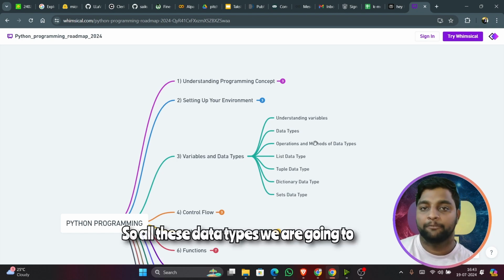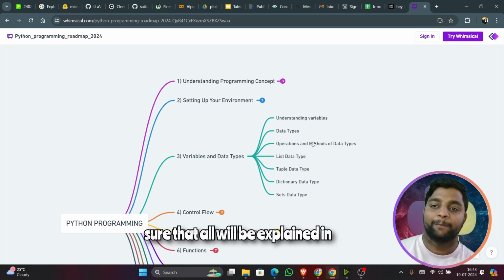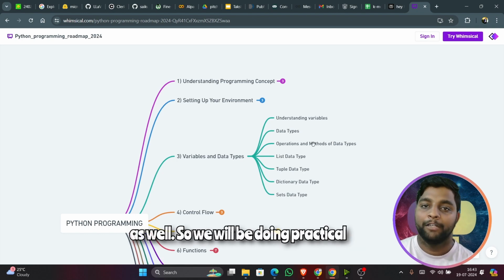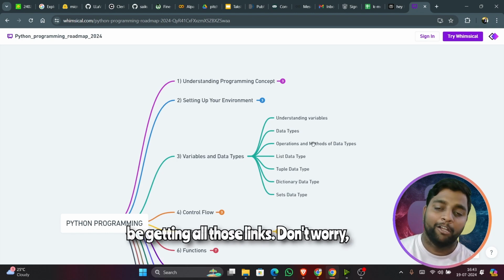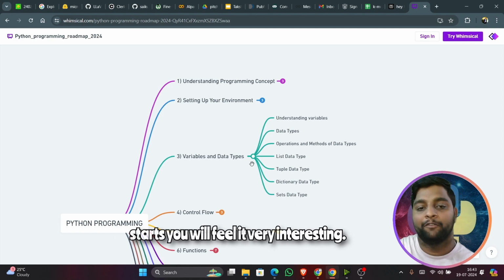And there is also a list data type, tuple data type, dictionary data type, and set data types. So all these data types we are going to cover one after another, and I'll make sure that all will be explained in theoretical also, as well as programming as well. So we will be doing practical coding implementation as well. You will be getting all those links. Don't worry, you can explore them, and once the series starts, you will feel it very interesting.